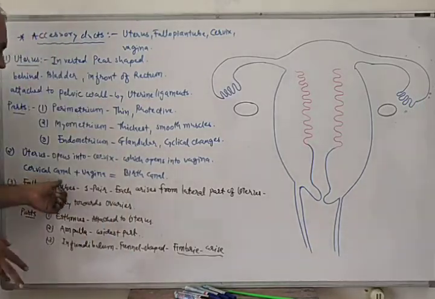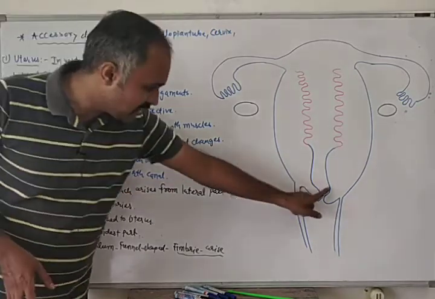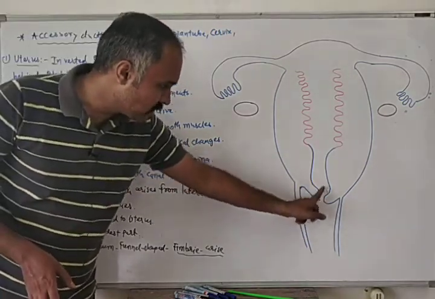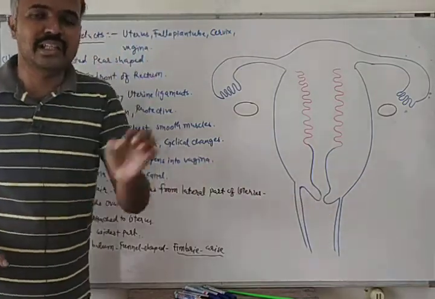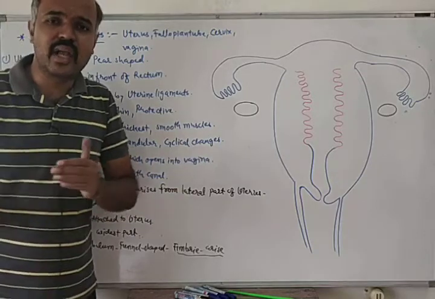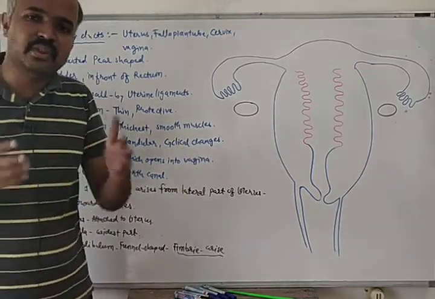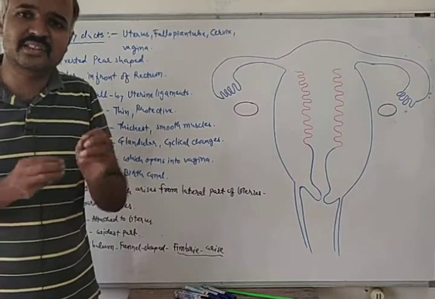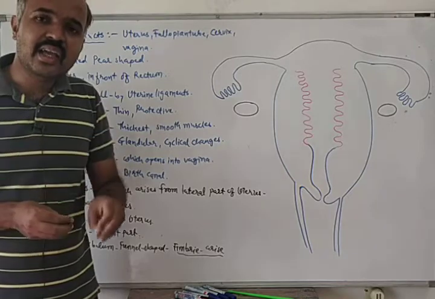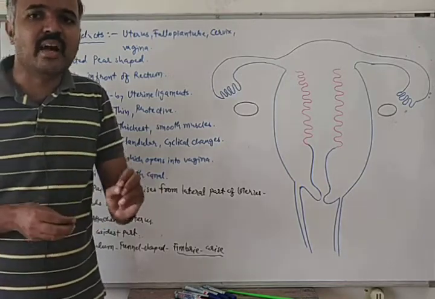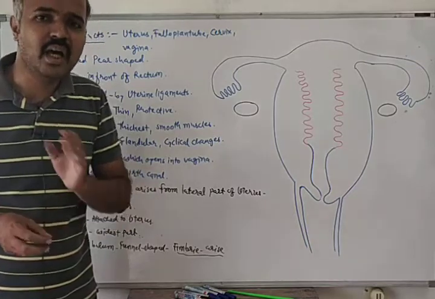So cervical canal and vagina together will form birth canal. This canal is known as cervical canal. In cervix we don't have to say much. We will just say that uterus opens into cervix, and this cervical canal along with the vagina will form the birth canal.